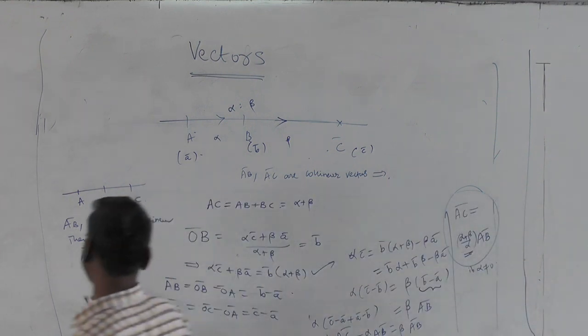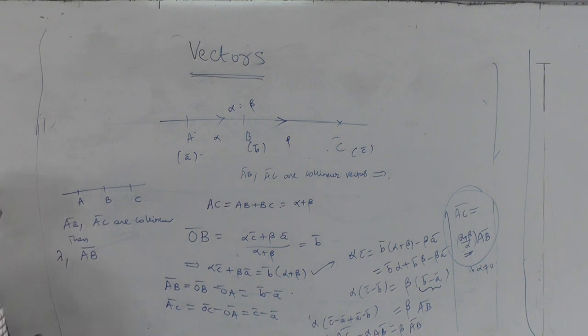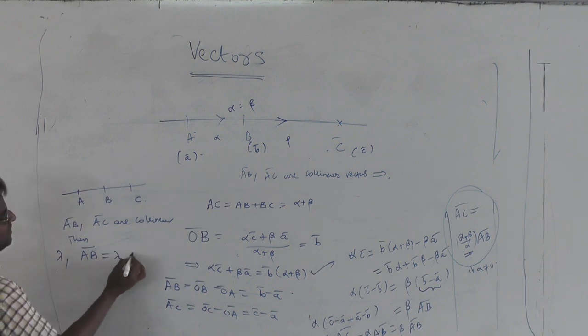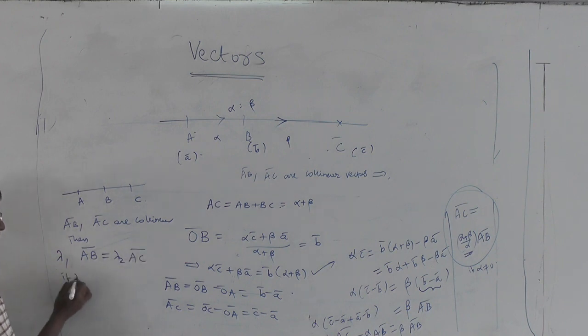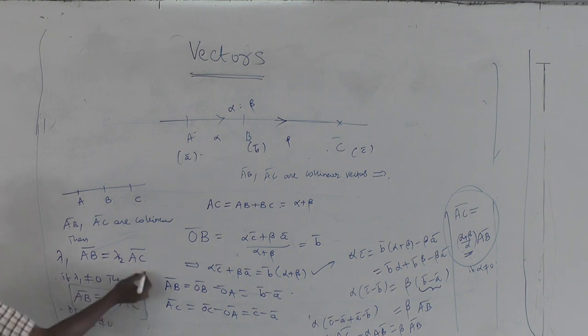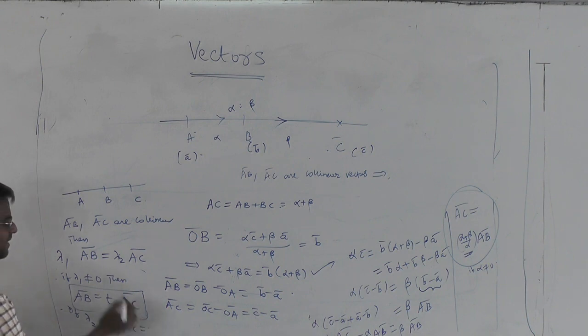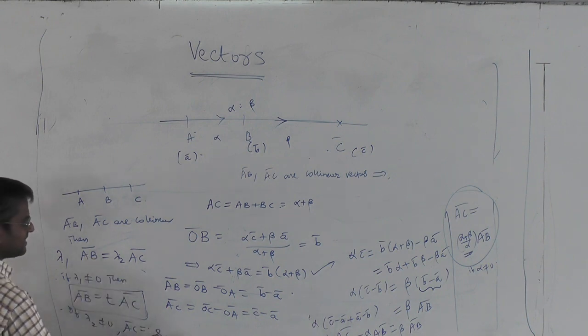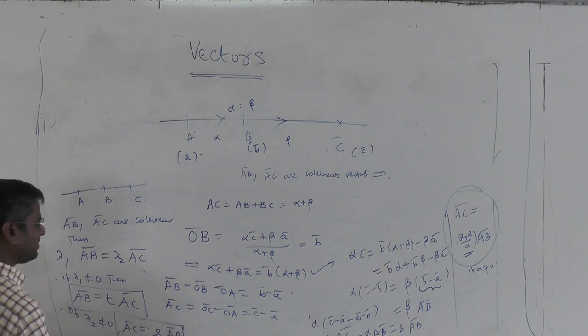Or technically I can say there must exist a relation such that lambda 1 AB bar equals lambda 2 AC bar. If lambda 1 is not equal to 0, then we can write AB bar as lambda 2 by lambda 1, some scalar, into AC bar. If lambda 2 is not equal to 0, you can write AC bar as lambda 1 by lambda 2, some other scalar, into AB bar.